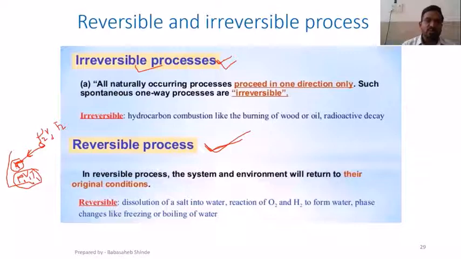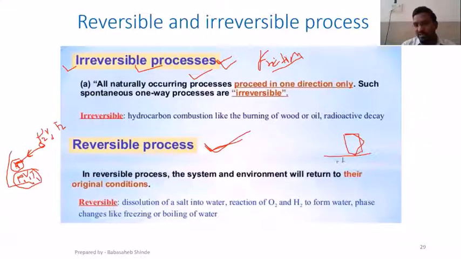Now, what makes the process irreversible? The first one is involvement of friction. If in any process there is involvement of friction, the process is going to be irreversible. The reason is, suppose this is a block that has been kept on this horizontal surface. You are trying to push it with the help of force P in this direction. Here at the lower surface of the block, there will be some friction between the block and the surface on which it is going to be pushed.